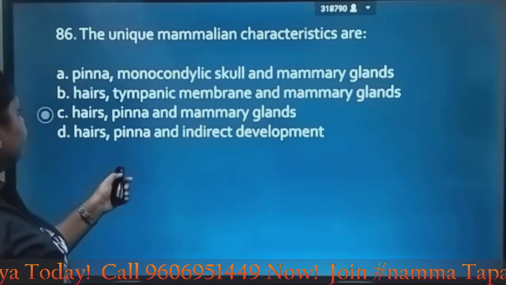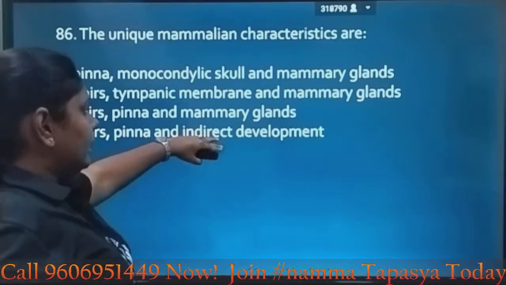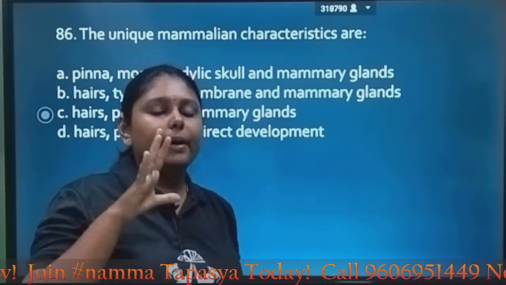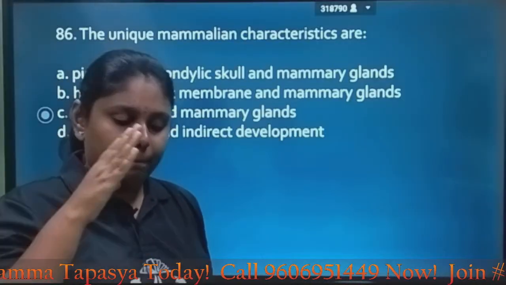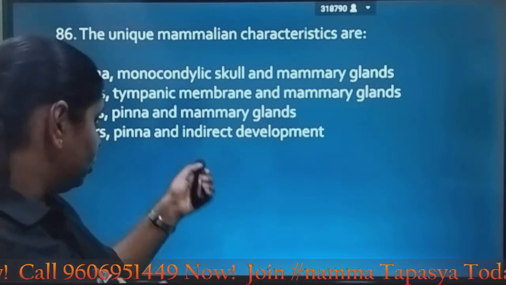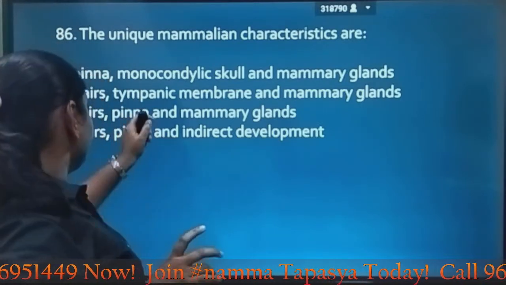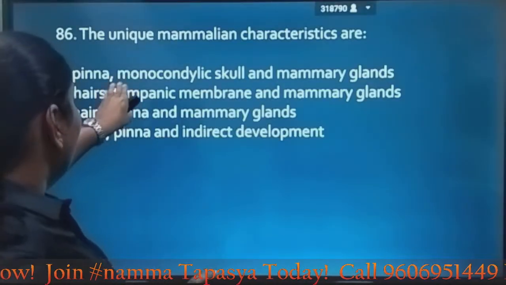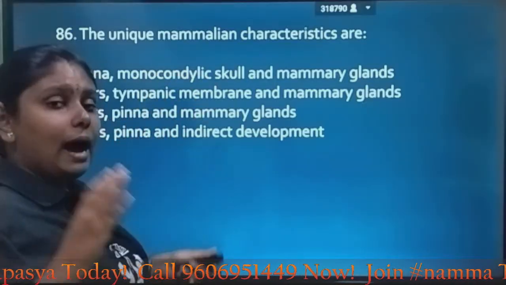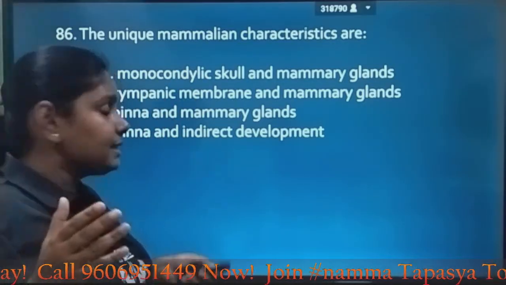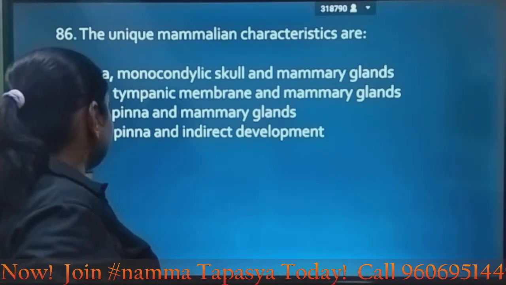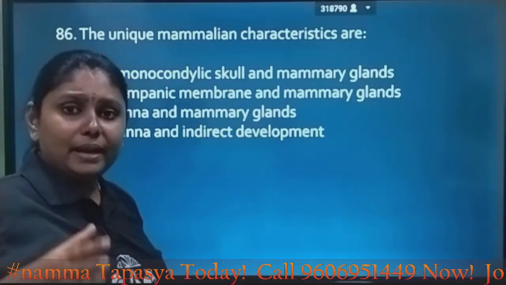So here, coming to option 4, indirect development. Are mammals associated with indirect development? No, they have direct development. That is, the younger ones resemble the parental generation. So it is not indirect development. Coming to option A, monocondylic skull and tympanic membrane. These two are present in amphibians and reptiles, and the tympanic membrane is even present in aves. So the unique characteristics here are hair, pinna and mammary glands.